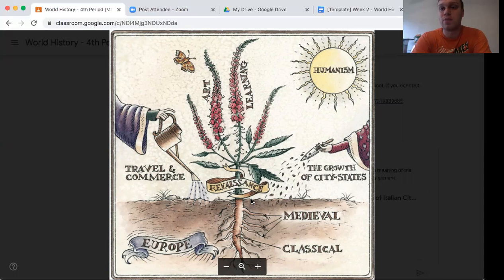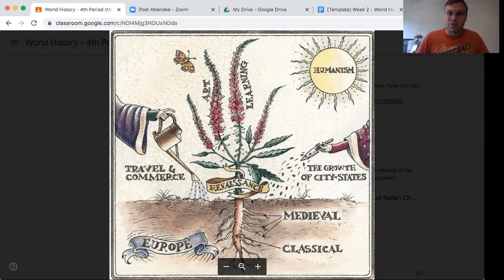The seeds are labeled the growth of city states. We learned about some of the Italian city states, and of course, the Renaissance couldn't have grown without the water, the travel and the commerce. The reason those city states became important was because of all the people that traveled to them, all the trade that took place in those city states. That's what made them successful. And just like with the plant, you need the seeds, but you also need to water the plant. The seeds on their own aren't necessarily going to allow it to grow if there's no water. So the travel and the commerce is the water, the growth of the city states, seeds,